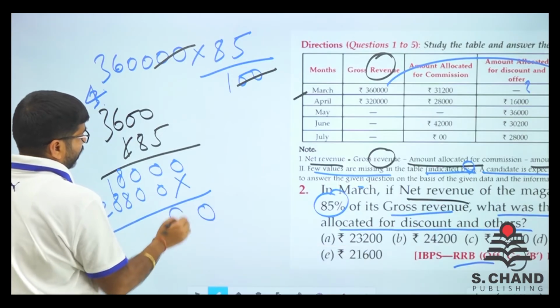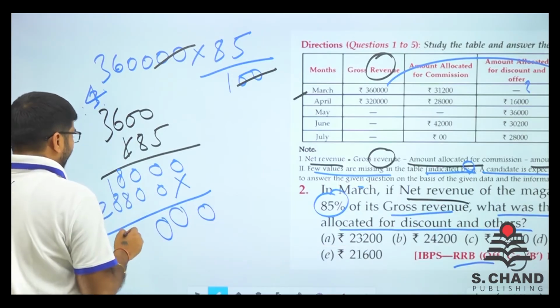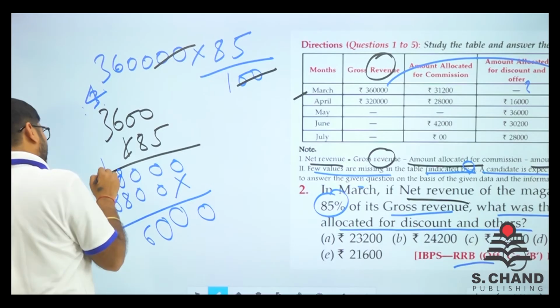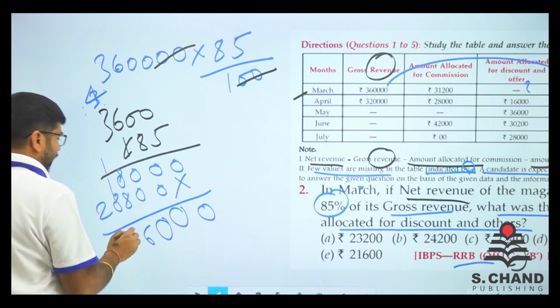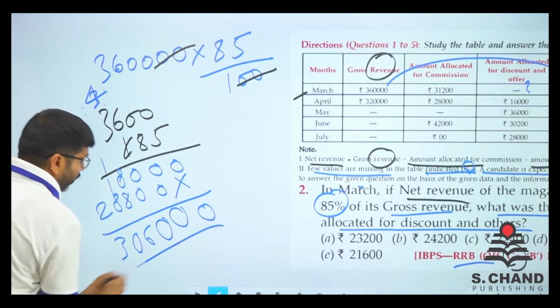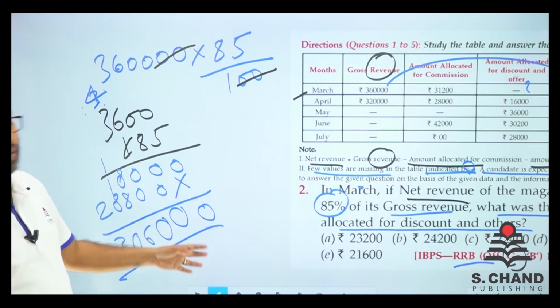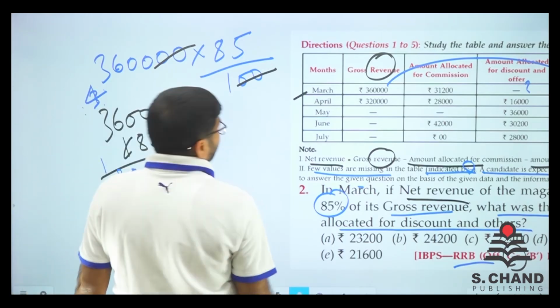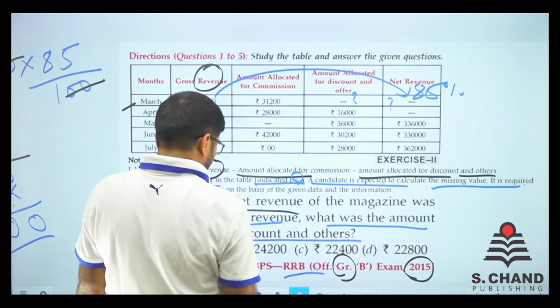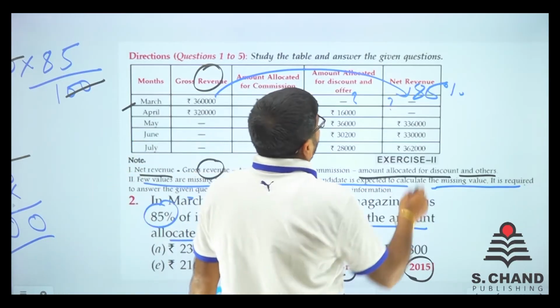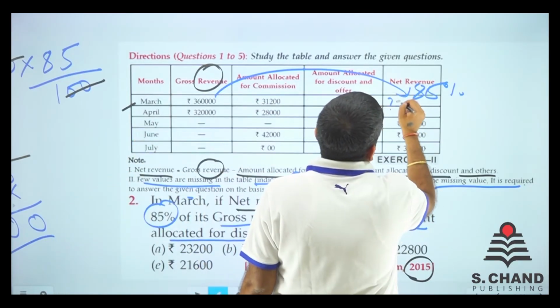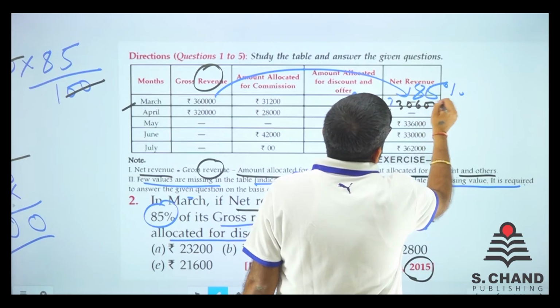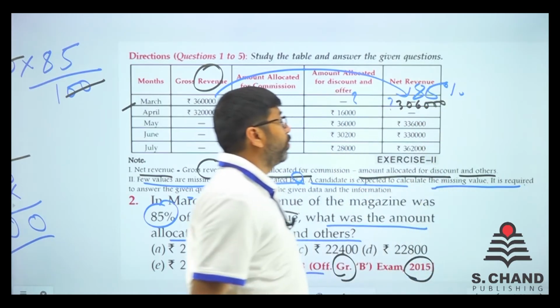We have got 0, 0, 0. 8 and 8 is 16. We got 1 here. 8 and 1, 9 and 1, 10. We got 0 here, 3. So it is 306,000. 306,000 is actually the net revenue, right?